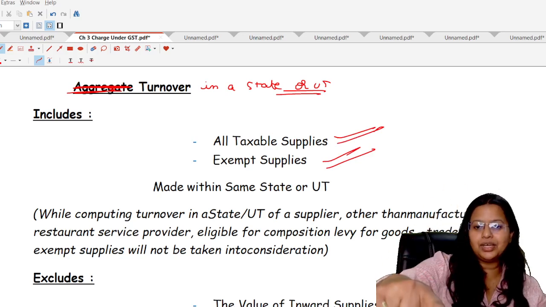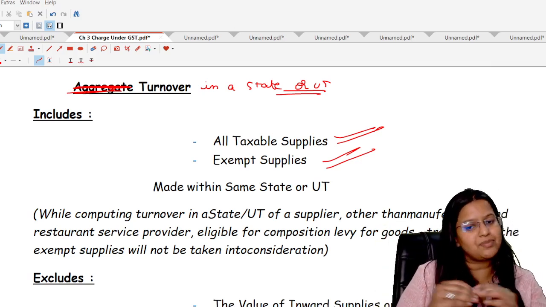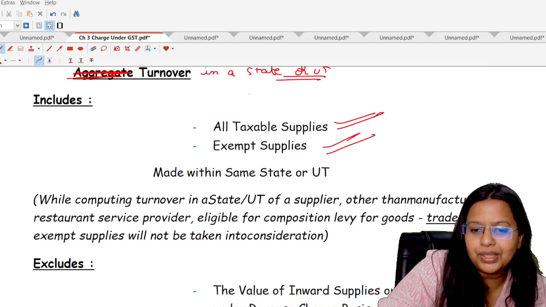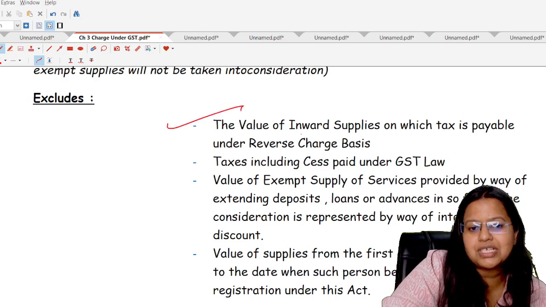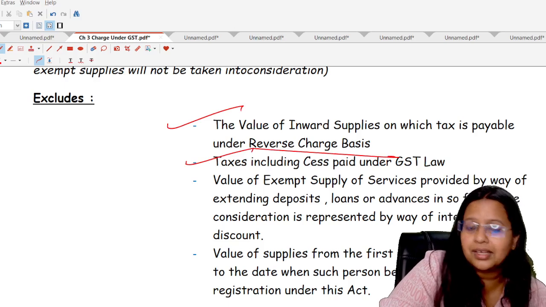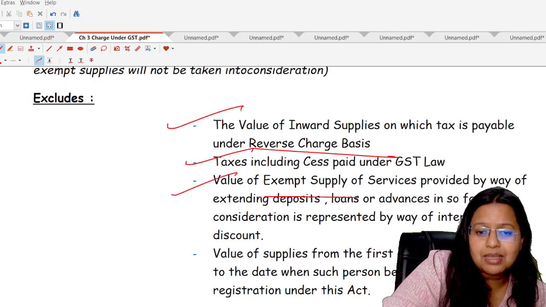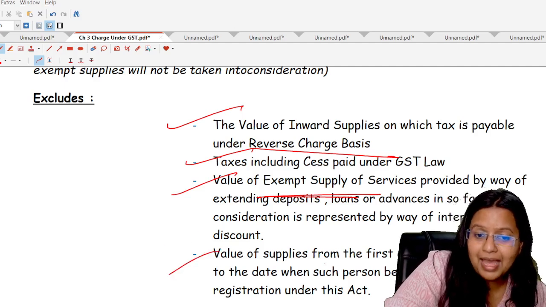Two things are excluded here, compared to the computation of aggregate turnover, that is export and interstate outward supply, because that was not allowed. Excluded items are also the value of inward supply on which tax is paid on the basis of RCM. Taxes include cesses under the GST law, and the value of exempted supplies. Now this is very important.